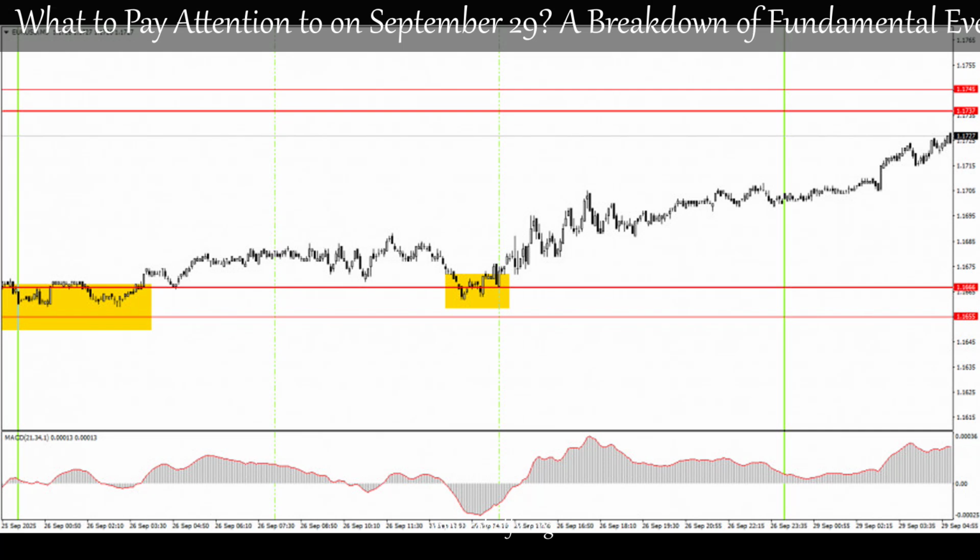No significant macroeconomic reports are scheduled for Monday. Both the euro and the pound are recovering after declines seen over the past 1.5 to 2 weeks. We believe the macroeconomic and fundamental background remains unfavorable for the US dollar. Therefore, we expect the bearish trend in both currency pairs to come to an end, with European currencies likely resuming their upward movement.